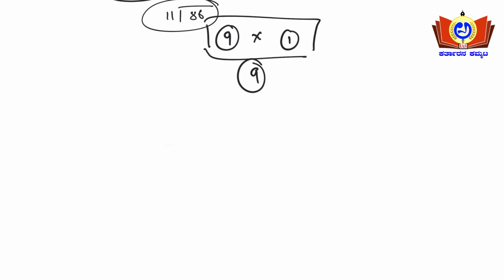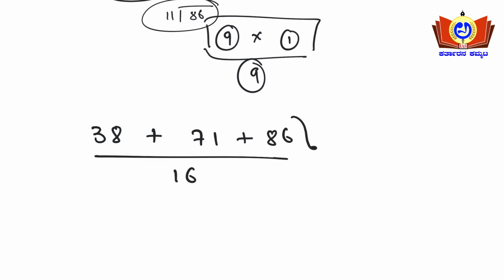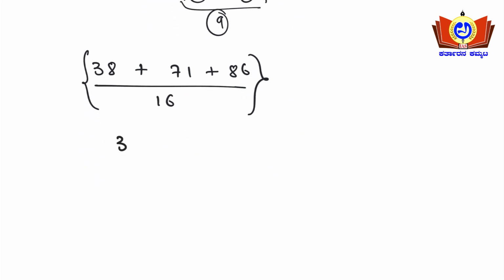See friends, what will happen is, 38 plus 71 plus 86 upon 16. If the question comes like this, individually you will calculate. So 38 by 16. 16 1 times and 16 2 times, 16 2s are 32. So 38 minus 32, the remainder will be 6 here.